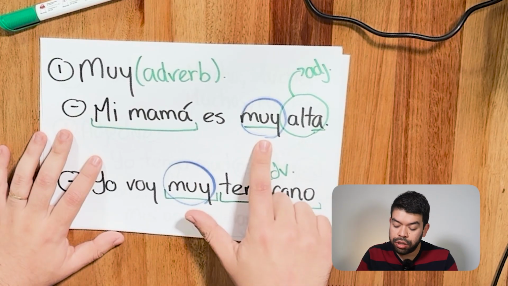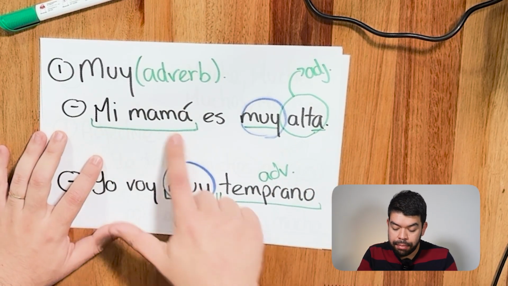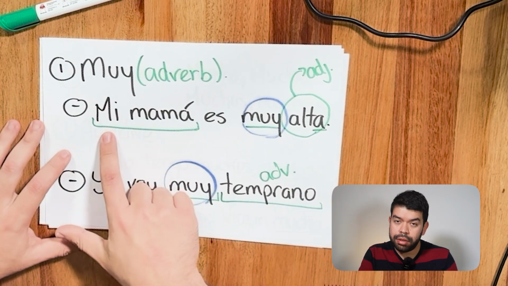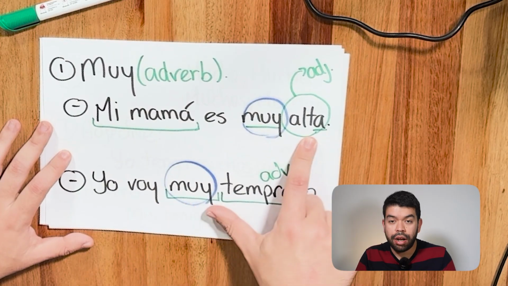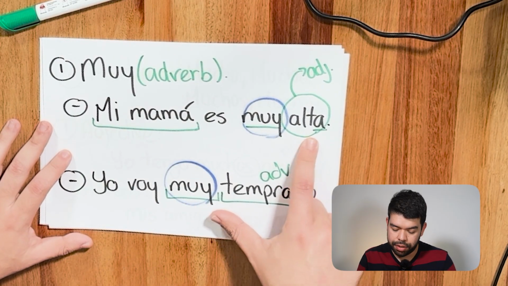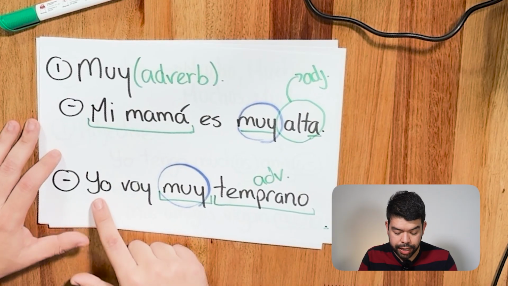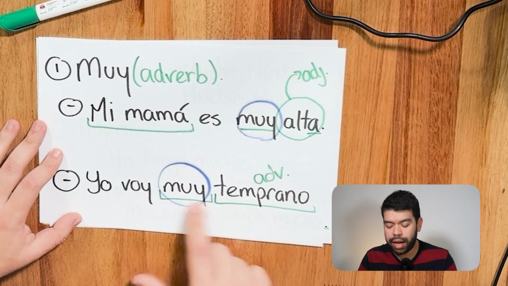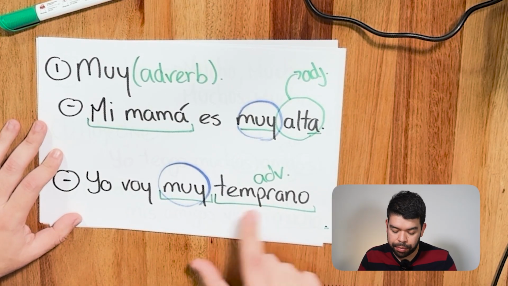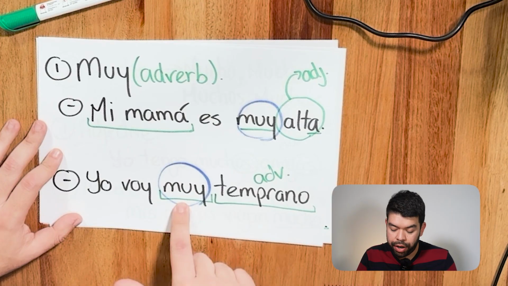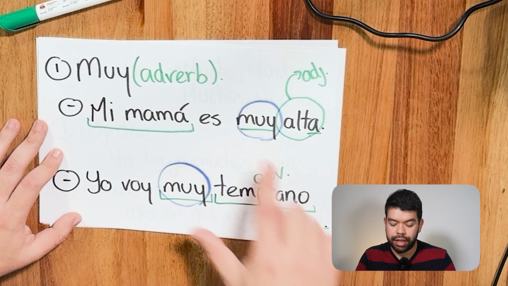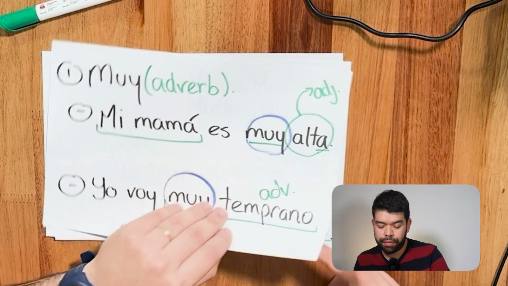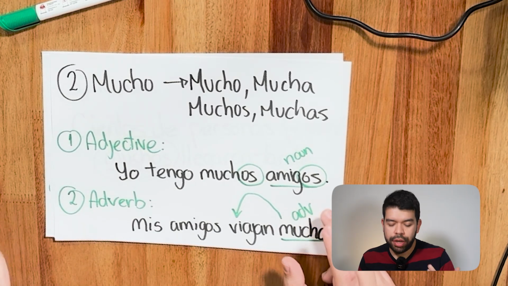Look at this. It goes before the adjective. My mom is very tall, you know, to emphasize how tall she is. It could be, mi mamá es muy, and then another adjective, inteligente, intelligent, right? Second case, yo voy muy temprano. The muy goes before another adverb, okay? Adverb and adverb. I go early, not early, very early, really early, okay? An adverb working with an adjective or an adverb. Fantastic, very simple. Now, it gets more interesting with mucho, right?